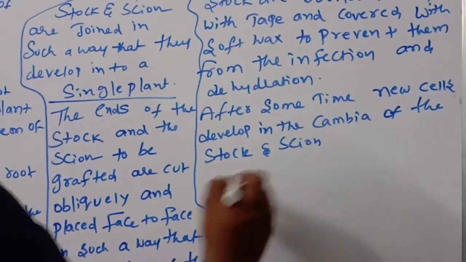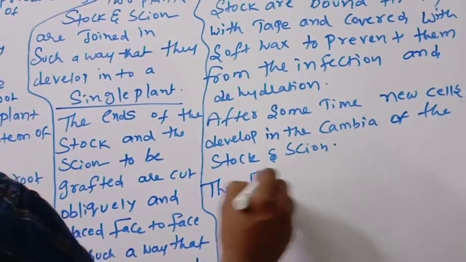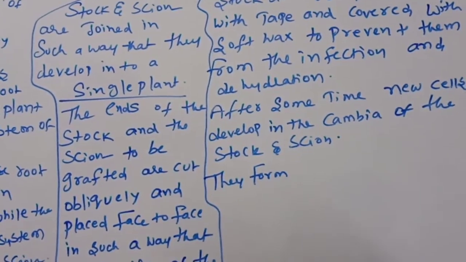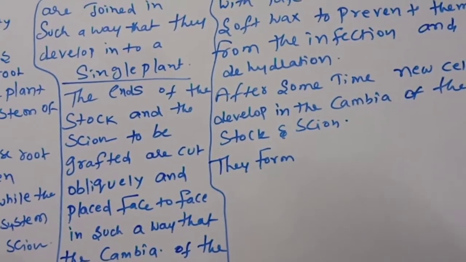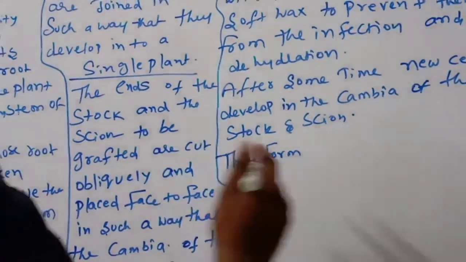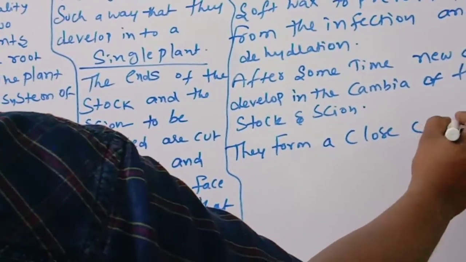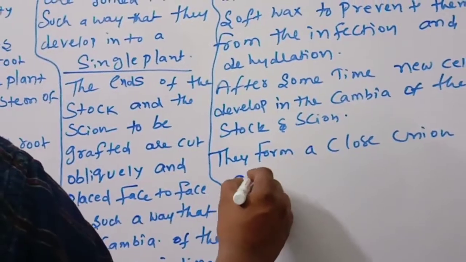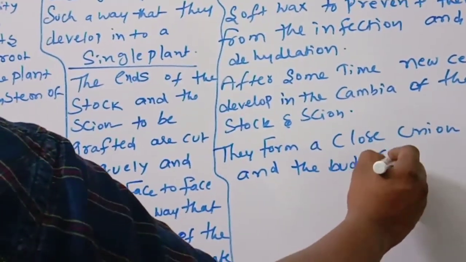They form a close union, and the buds sprout.